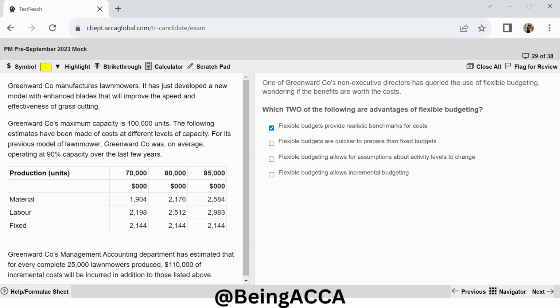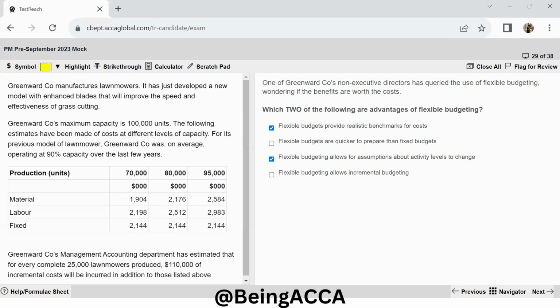Moving to the next one, flexible budgeting allows for assumptions about activity levels to change. Now, this is absolutely correct. Why? Because in flexible budgeting, we are taking different levels of activity into account, what our costs and revenues will be at different levels of activity. So yes, definitely this allows for different assumptions also about these activity levels.